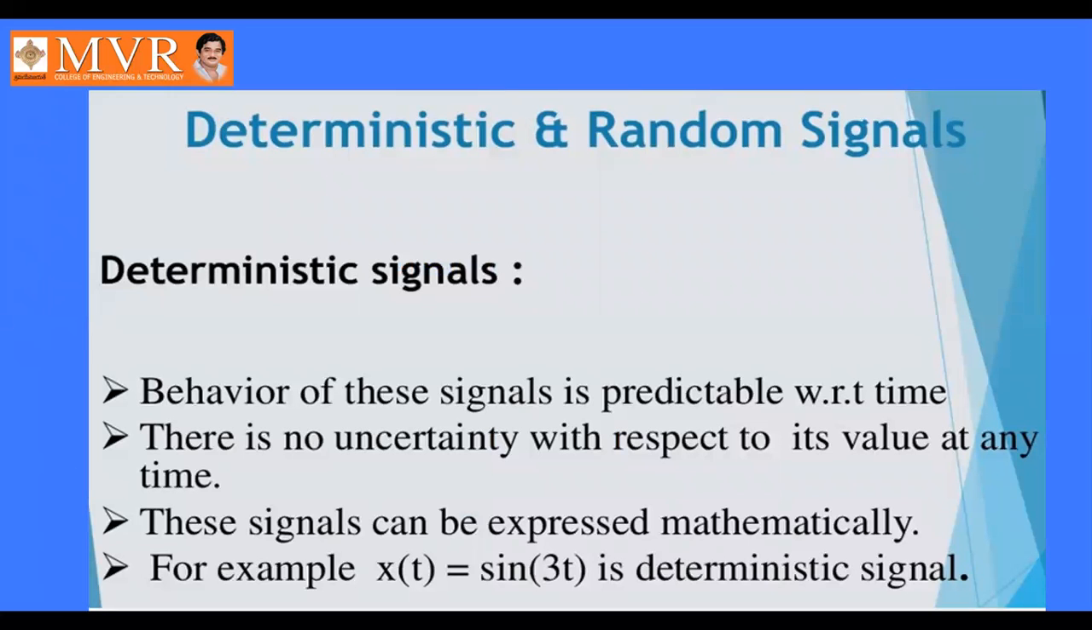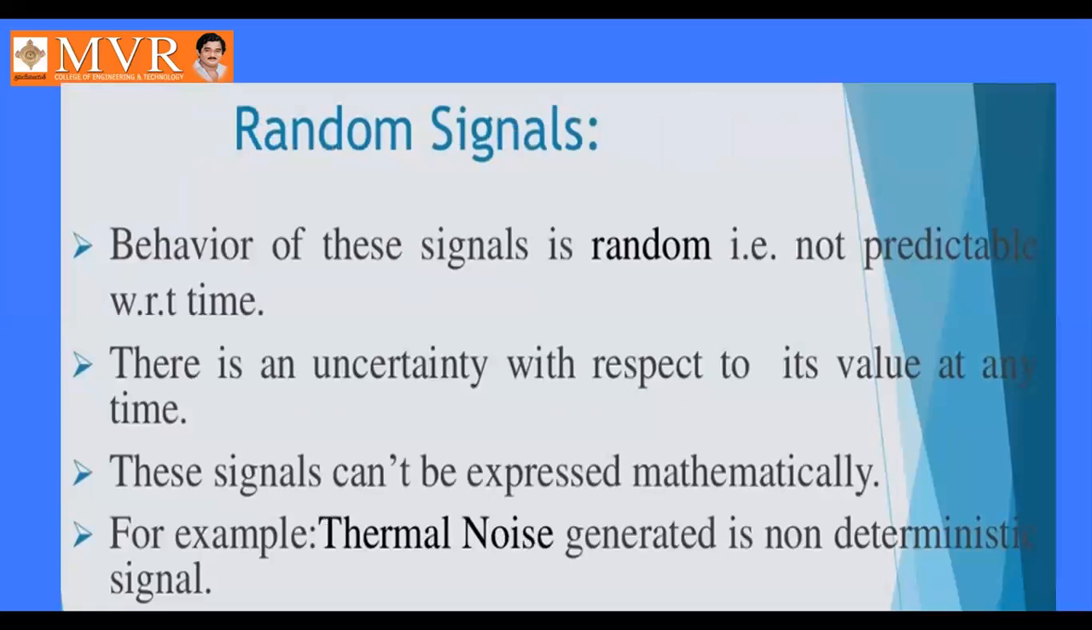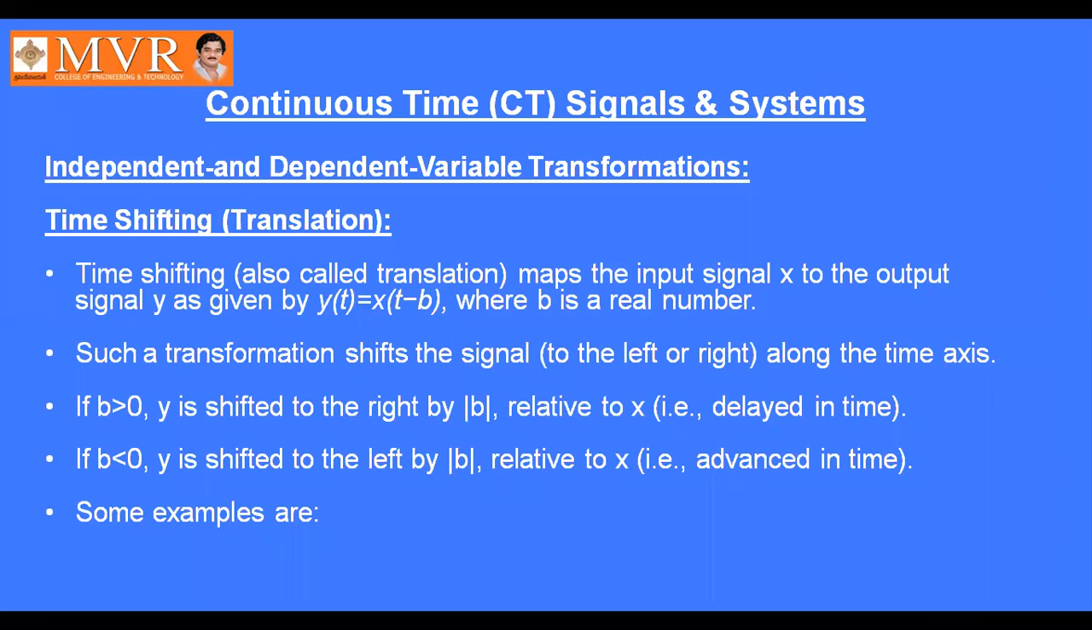Next, deterministic and random signals. What is meant by a deterministic signal? It is predictable with respect to time. That means it depends upon the time. For example, x of t equal to sine 3t. A random signal is not predictable with respect to time. It is random. It doesn't depend upon the time. Example, thermal noise. Continuous time signals and systems. So here the properties, time shifting property.